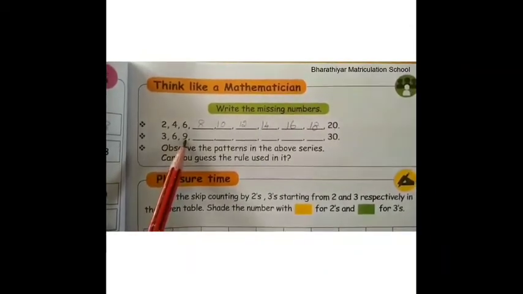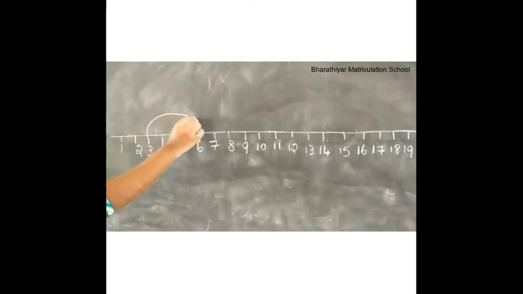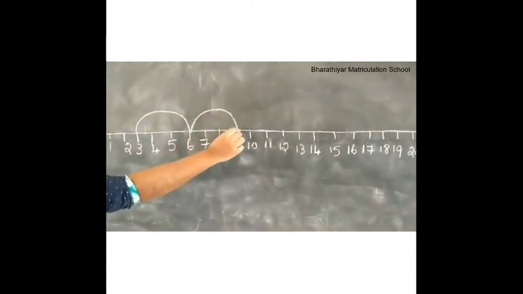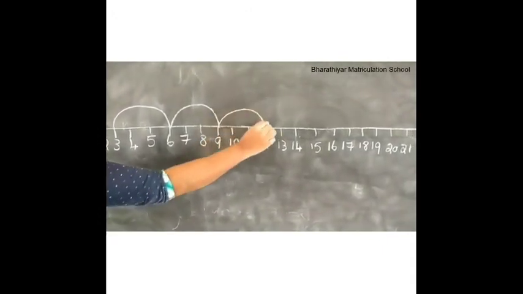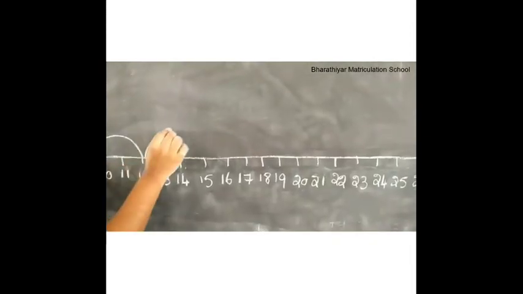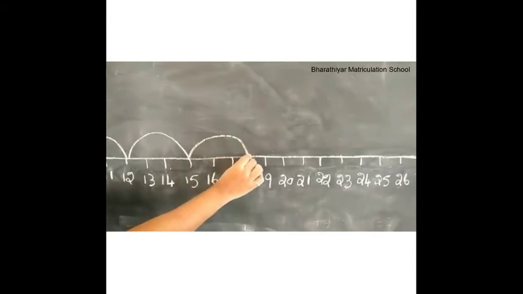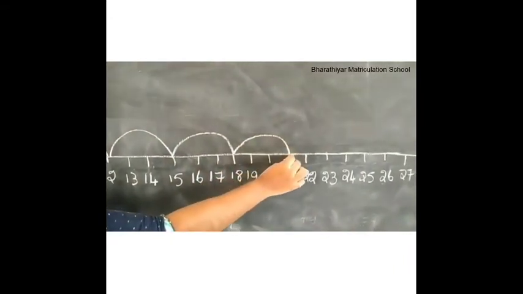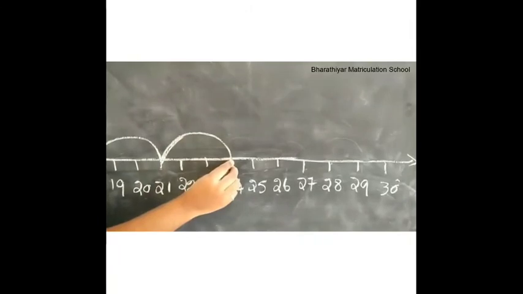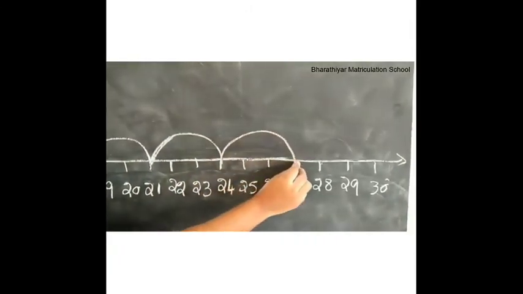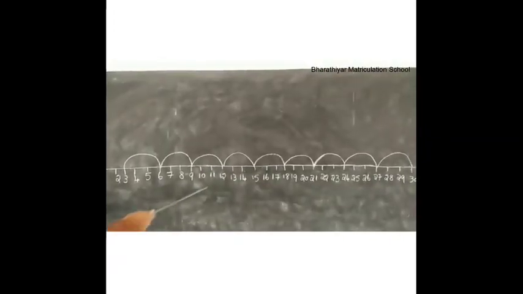3, 6, 9. Look at this number line, children. 3, 6, 9. Can you guess the rule used in it? It is skip counting by threes. So, what will be the next number? 12, 15, 18, 21, 24, 27, 30. Can you tell me the missing numbers?